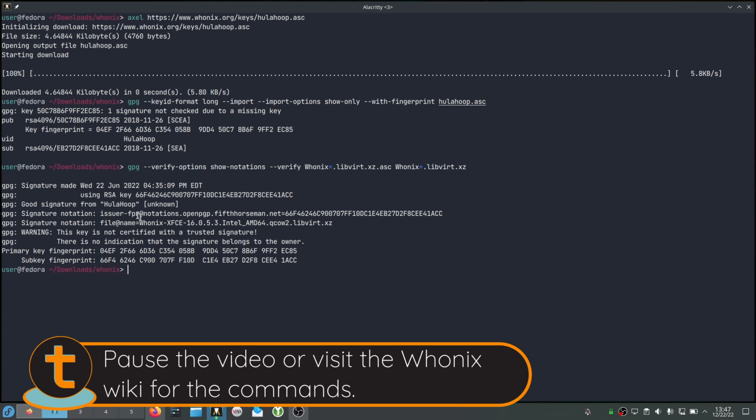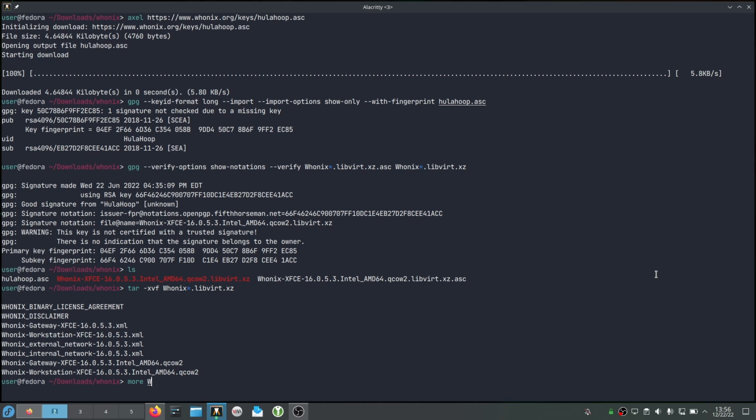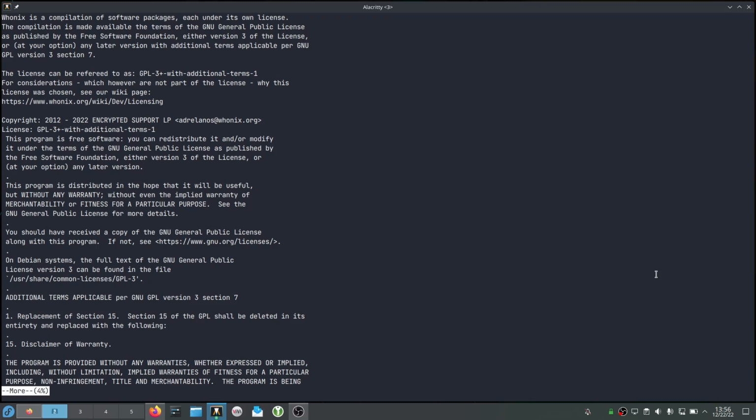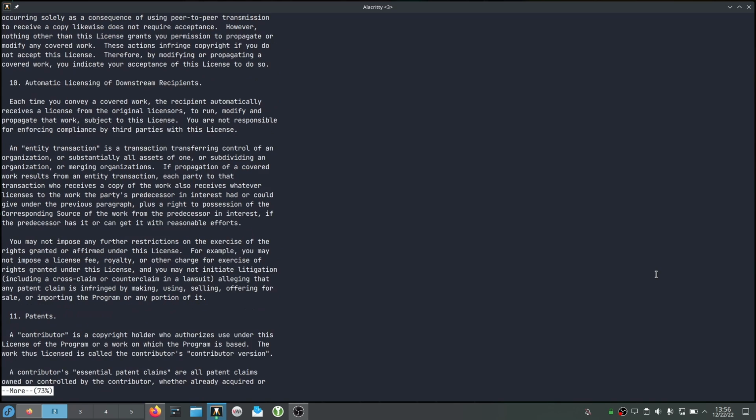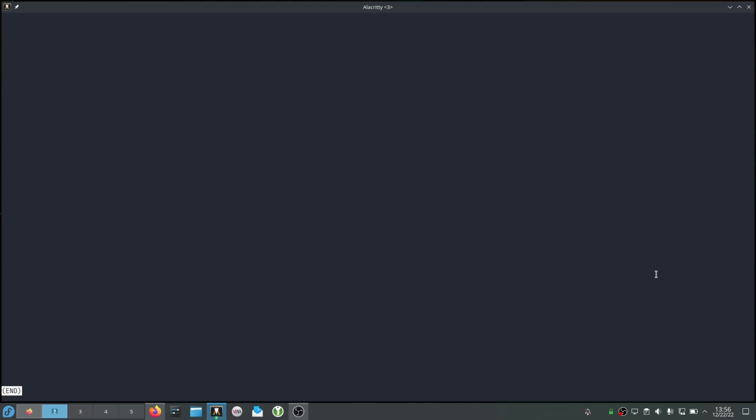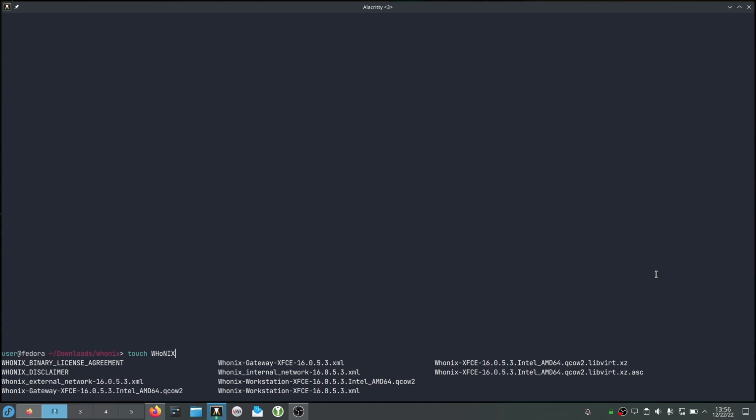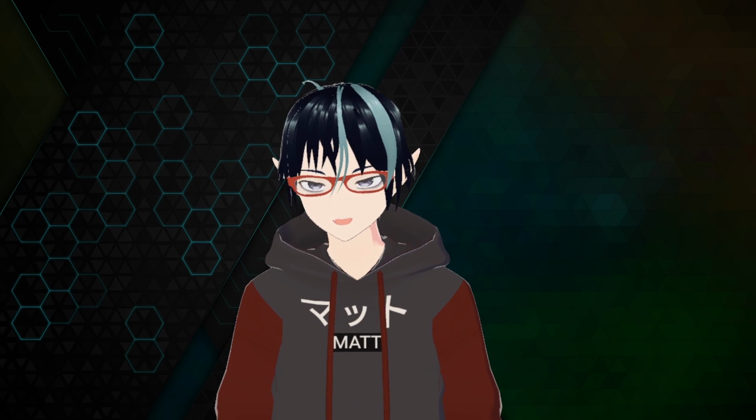So next, we need to agree to the Whonix license agreement. Now, I have read the Whonix license agreement, and I think it's a very fair license agreement, but I would invite you to read it too. I'm not going to try to cover all of it here, but what it basically says is they cannot be held responsible for anything that you do with Whonix. You can do whatever you want, but you cannot hold them responsible, and as a result, you cannot hold me responsible.